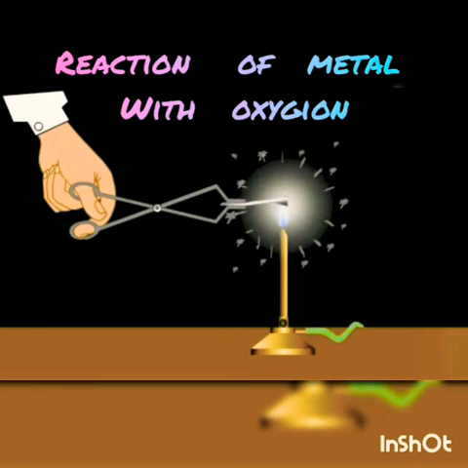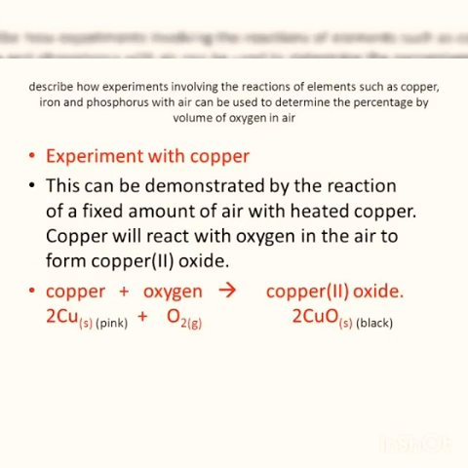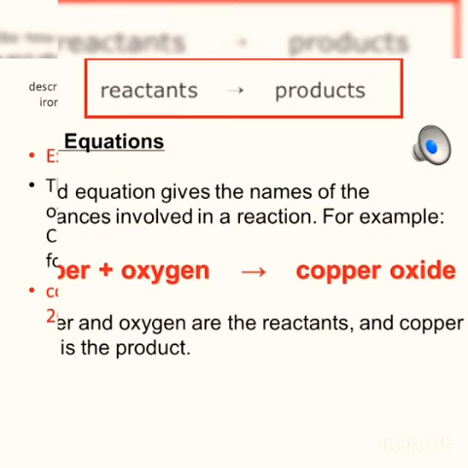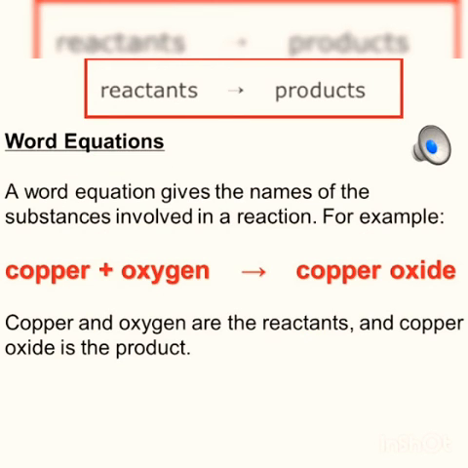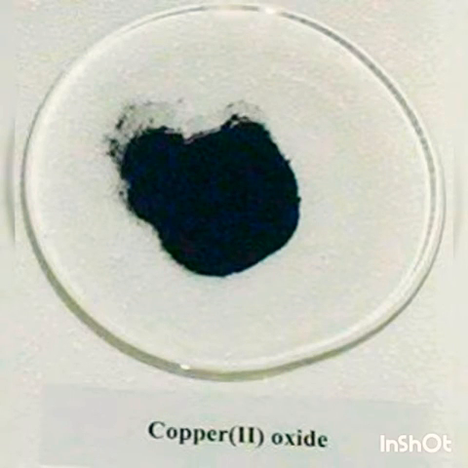So first we can see what happens when copper is burnt in air. Most of the metals react with oxygen to give the corresponding oxide. For example, when copper is heated in air, it combines with oxygen to form copper 2 oxide, which is a black oxide.